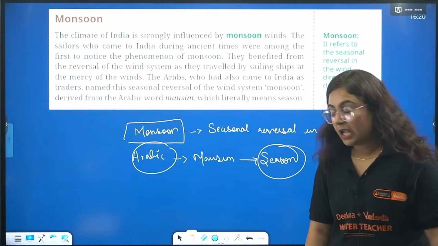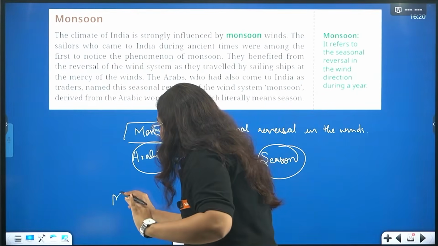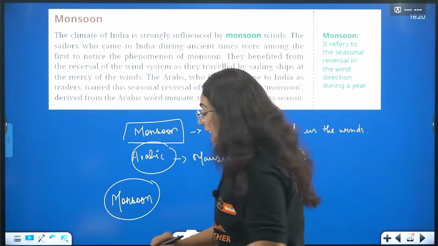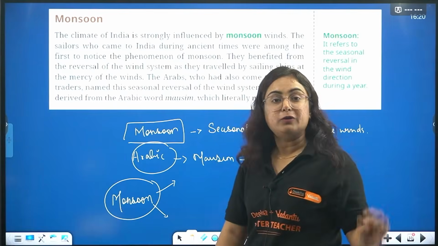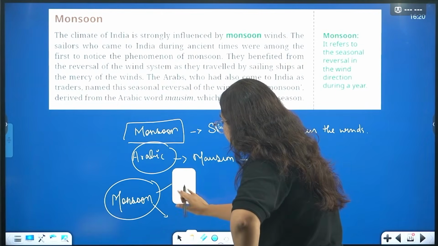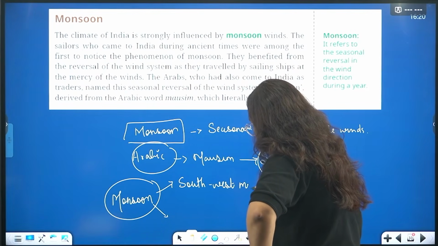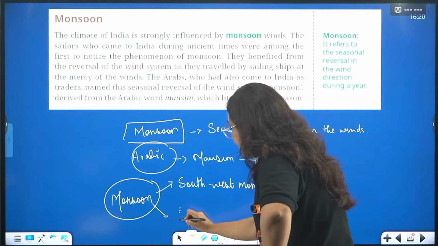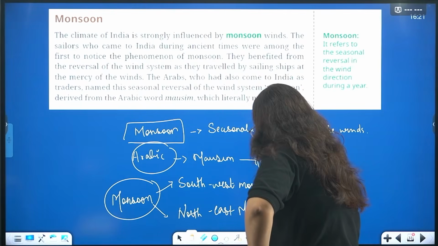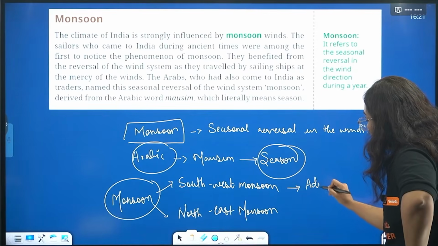Season. Okay? We have two types of monsoon, right? Beta, monsoon according to us is rainfall. That monsoon occurs because of the movement of the winds in two directions. One is southwest monsoon, okay? And the other one is northeast monsoon. Now, what is this? Beta, this southwest monsoon makes the advancing monsoon possible.